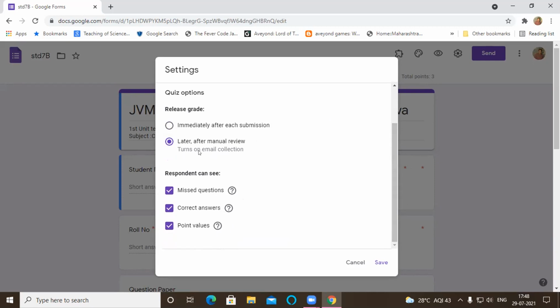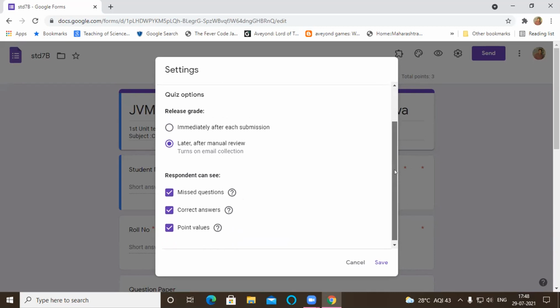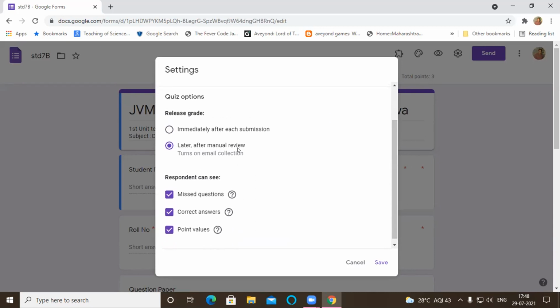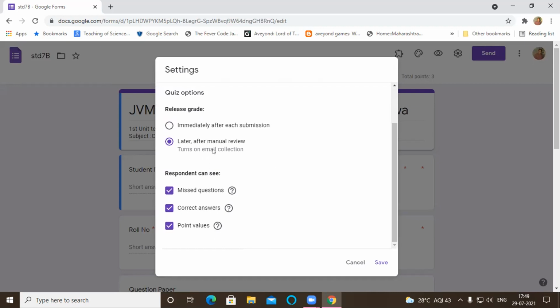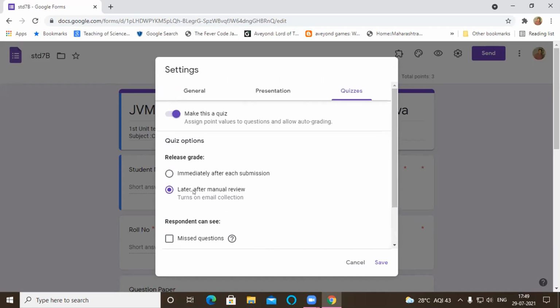So when writing the paper, students have to provide their email now, because we have taken the second option, later after manual review. You cannot take the immediate option, otherwise they will get the result of the paper immediately. From this we also have to remove all the checkboxes, because missed questions will show them which answers are incorrect, correct answers will show them the correct answers, and point values will give them marks immediately. So we have to remove all these three options. We just take this option, make this a quiz, and later after manual review.